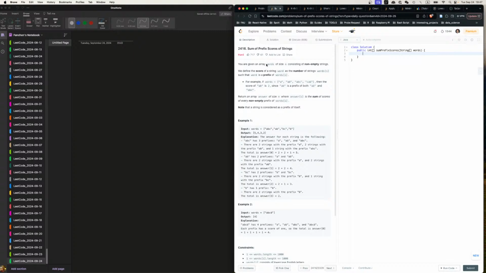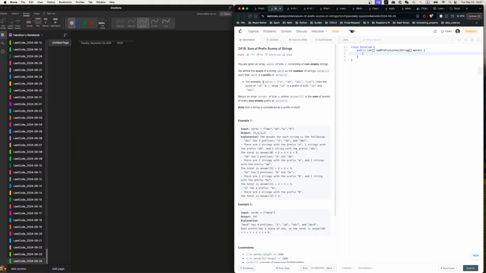All right, we have an array of words of size n, consisting of non-empty strings. Define the score of a string word as the number of strings words[i] such that word is a prefix of words[i].